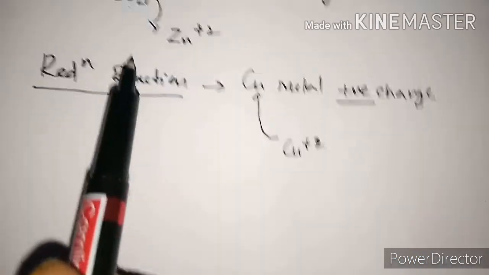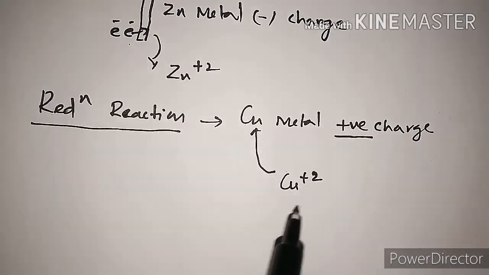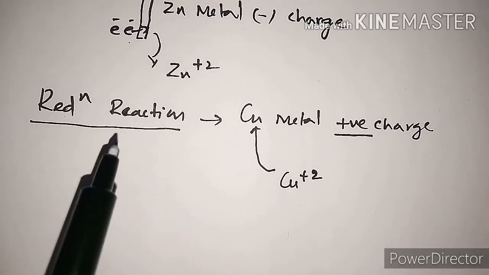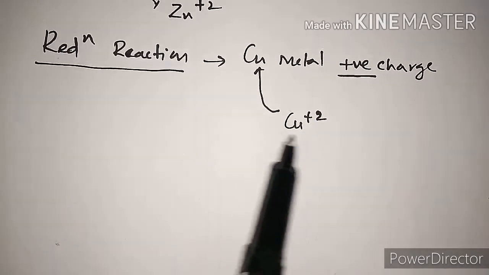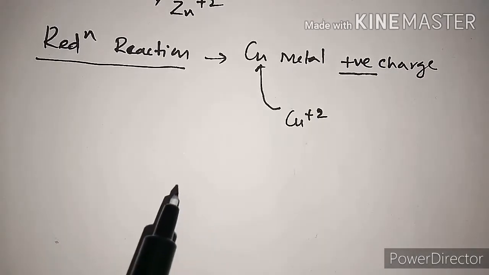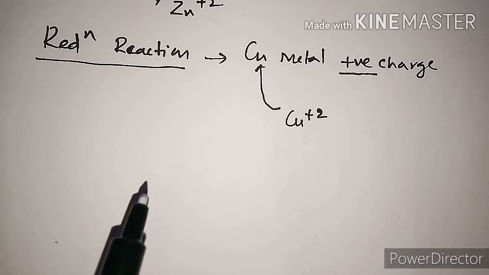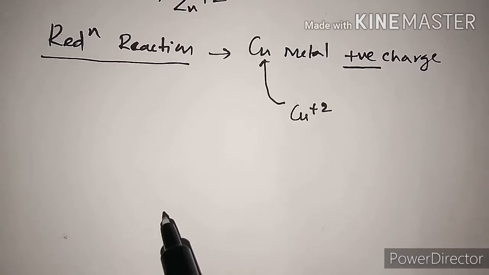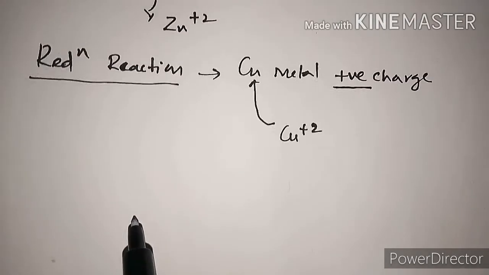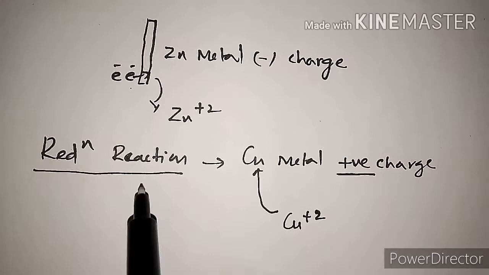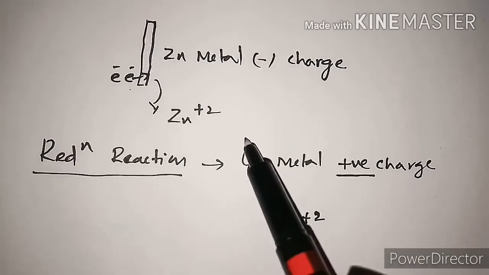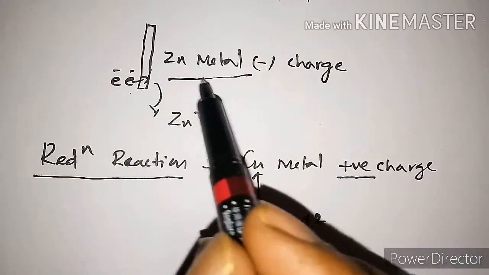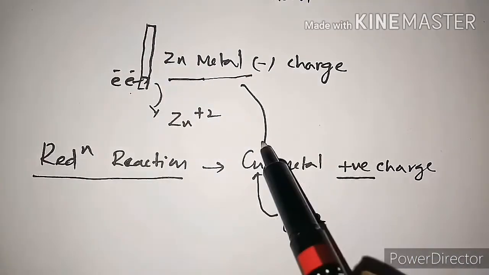So one is dissolution of the metal, one is deposition of the metal. Oxidation accompanies the dissolution of the metal, and reduction accompanies the deposition of the metal when it is in contact with its own metal ion. And here the electron is furnished by zinc metal and utilized by the copper metal.